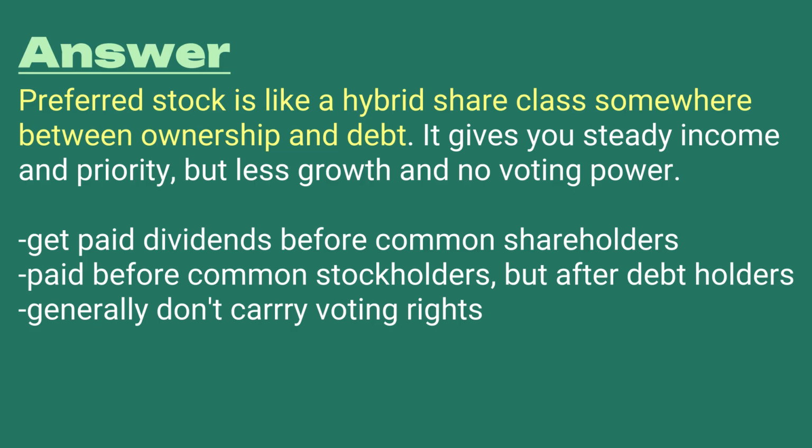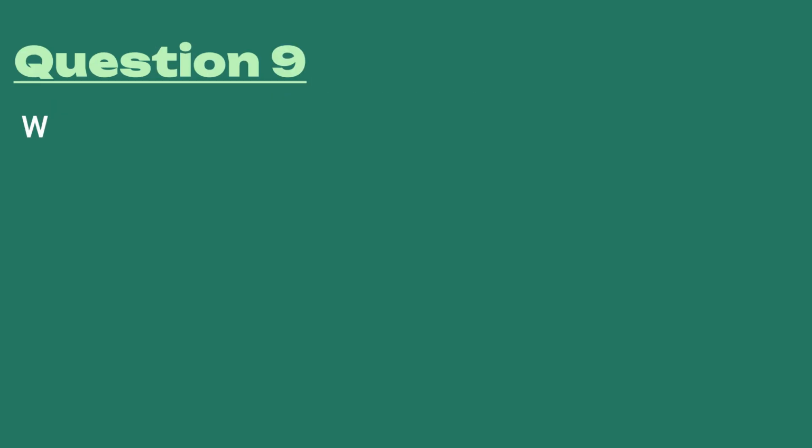Preferred stock usually has these type of ingredients. You get paid dividends before common shareholders. In liquidation, they get paid before the common shareholders, but after the debt holders, and they generally don't have voting rights. Some preferred does, but most preferred stock doesn't get a vote.